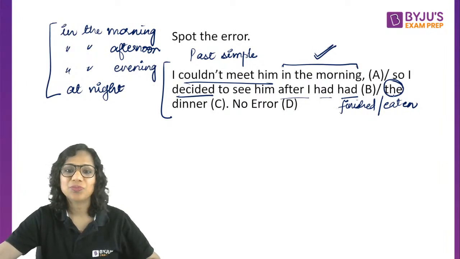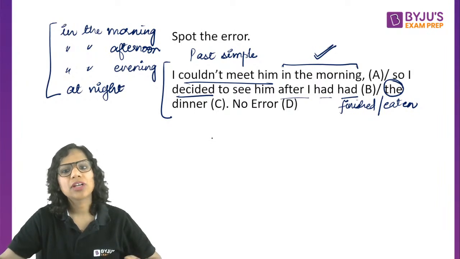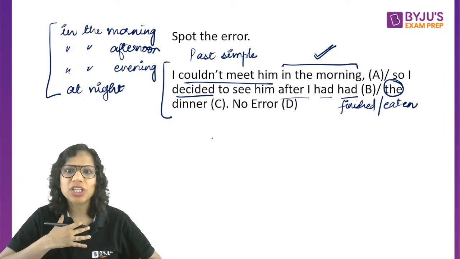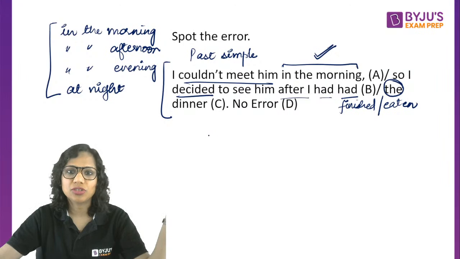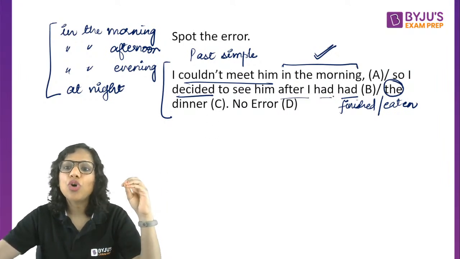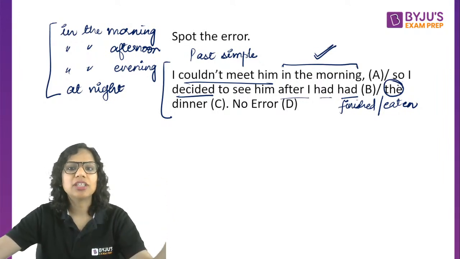The error is here. When we talk about our meals of the day in a general sense, have you had lunch? Yes, I have had my lunch. Did you see me putting the anywhere? I'm going to have lunch, not the lunch. I'm having dinner right now. So we do not put the before our meals of the day when we are talking about them in a general sense.